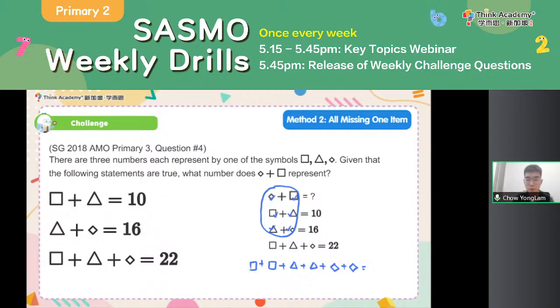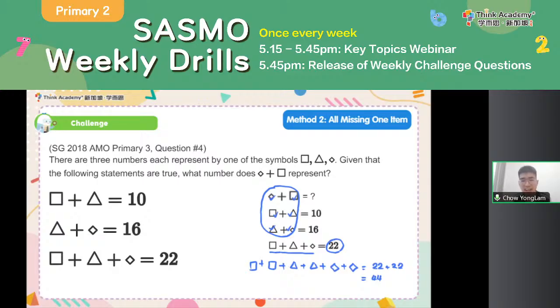Does the question tell you anything about one full set? Yes, right. One full set, look at the longer equation. It is equal to 22. So if I have 2 full sets, that would just be 22 plus 22 equals 44. So 2 full sets is equal to 44.